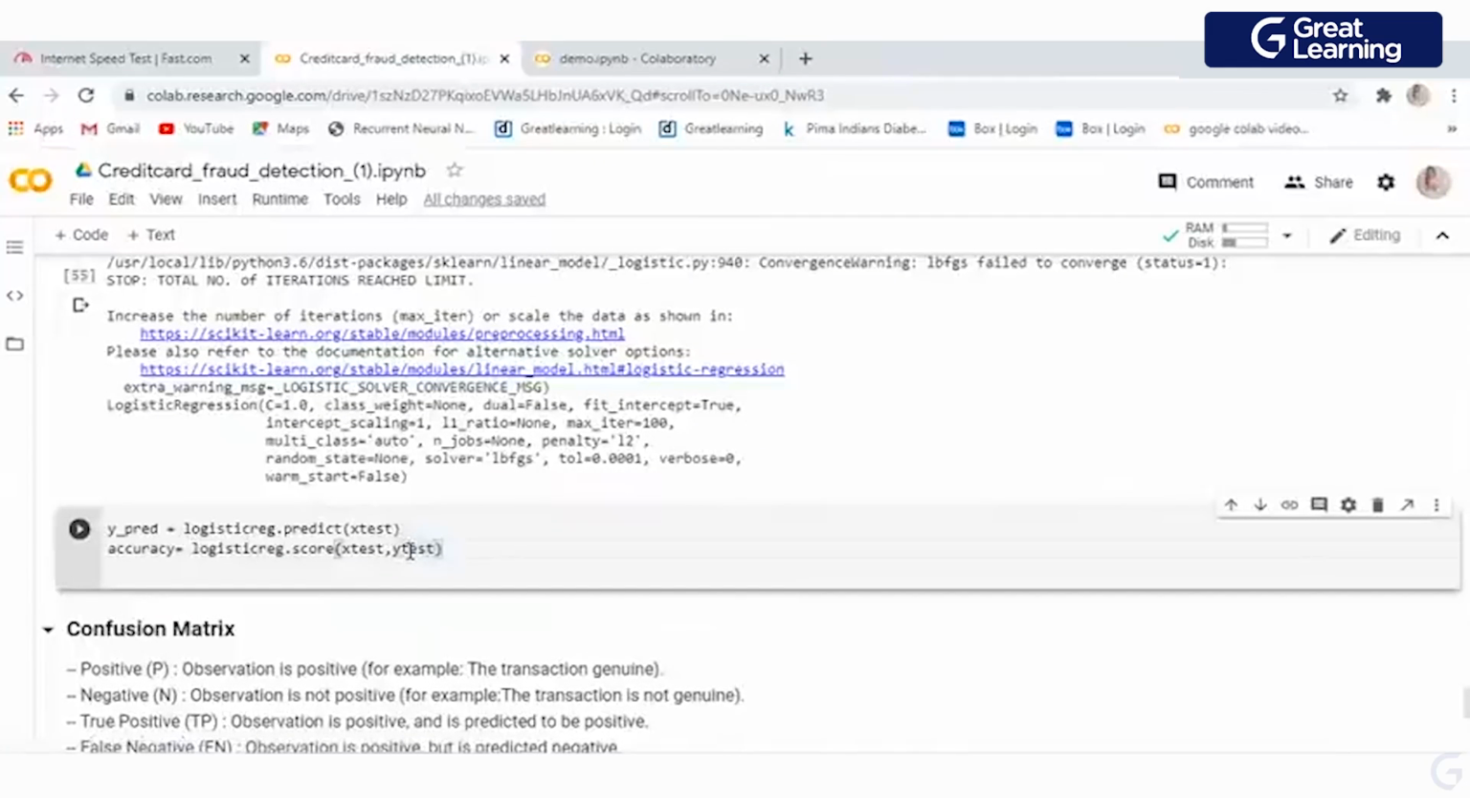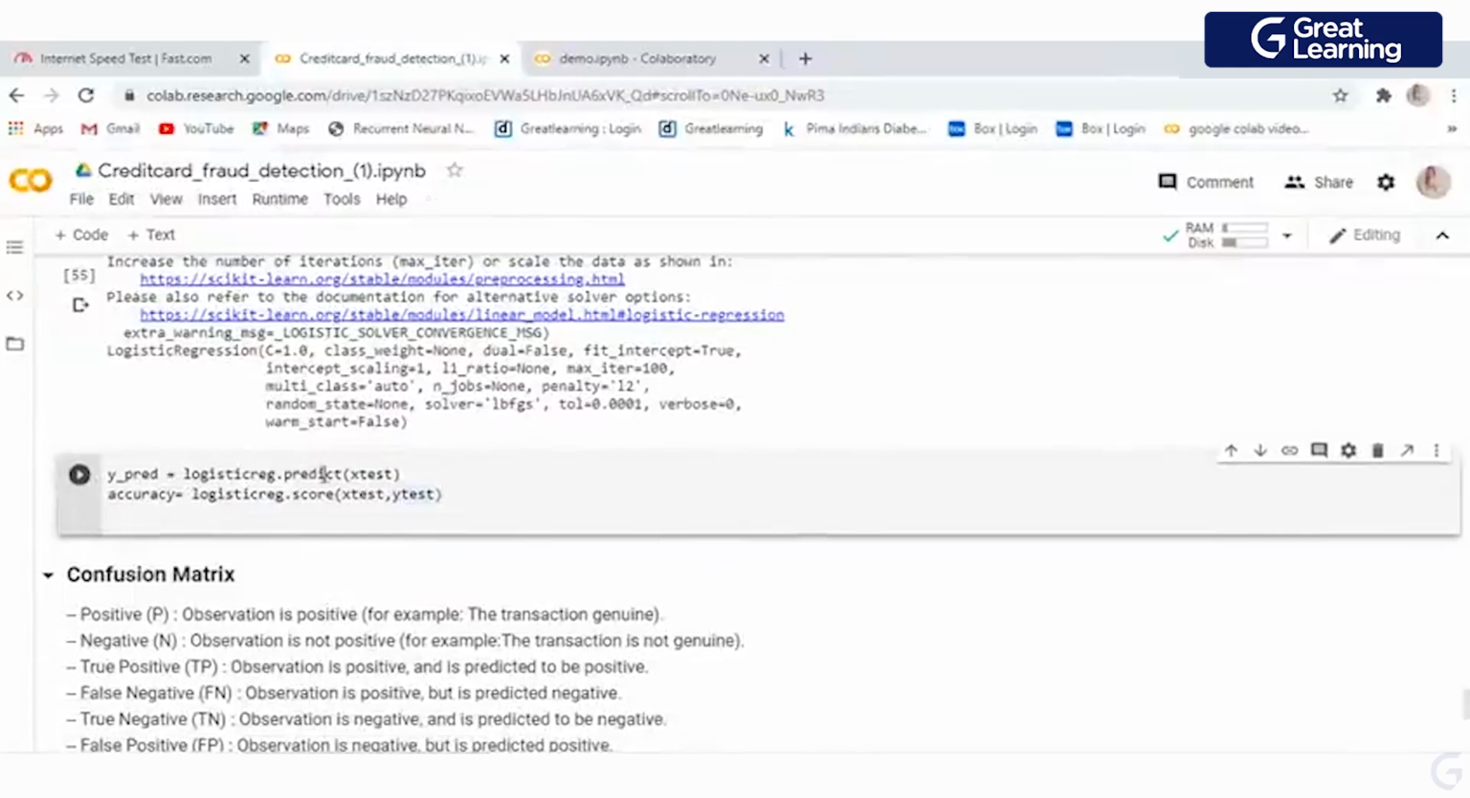Now I am going to predict my data. How can I do that? Using y_pred equals logistic.predict. This will give you the prediction. But when we give the prediction, we are not going to give the label. We are only going to give the attributes, you can see X test.